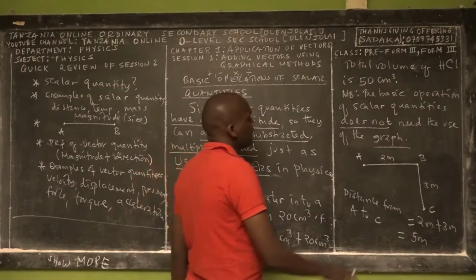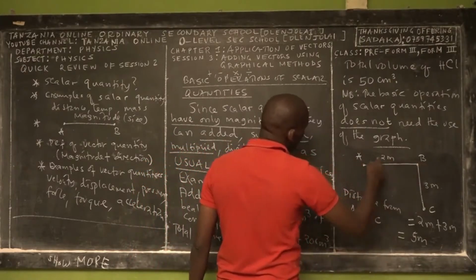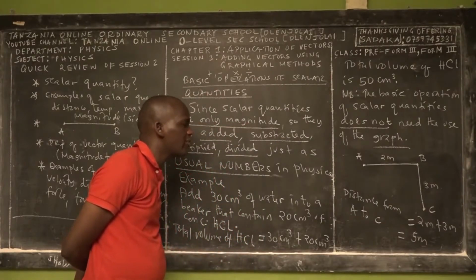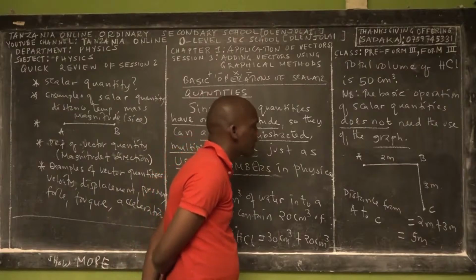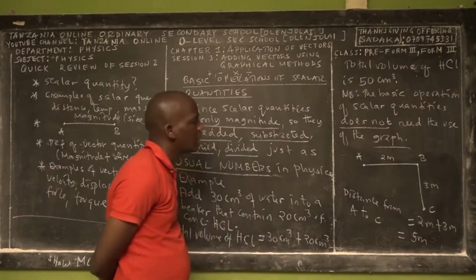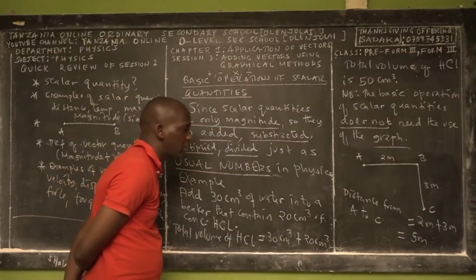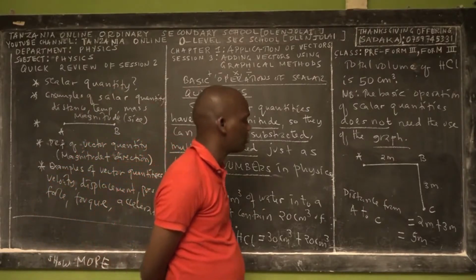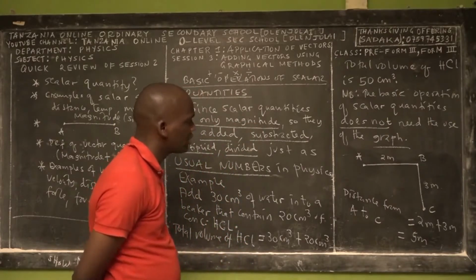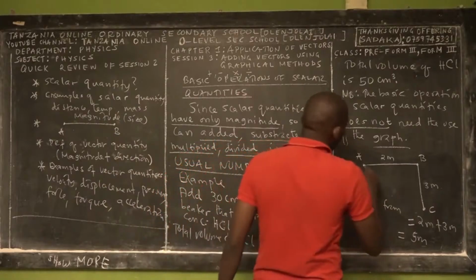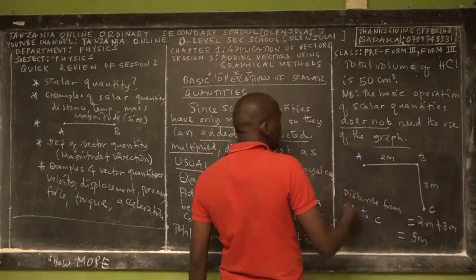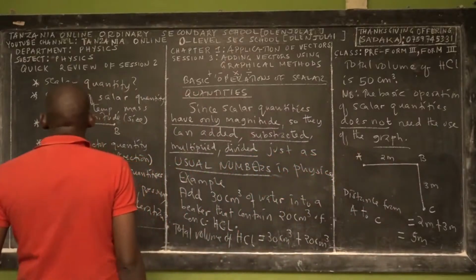So it means if you've been told that someone traveled from point A to point B, and the distance between A and B is 2 meters, and then travels from B to C, which are separated by 3 meters, then in words we can do that problem. We don't need the graph to add, because it's possible for me to travel from A to B and B to C, or C to B and B to A. That's why we call this the scalar quantity.